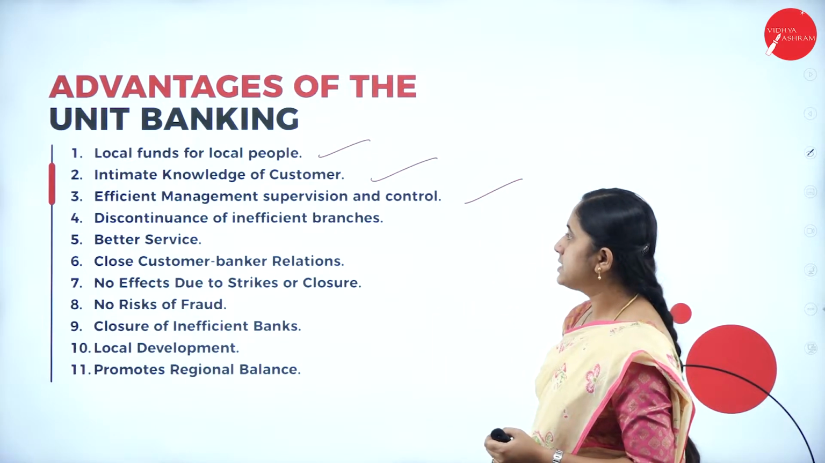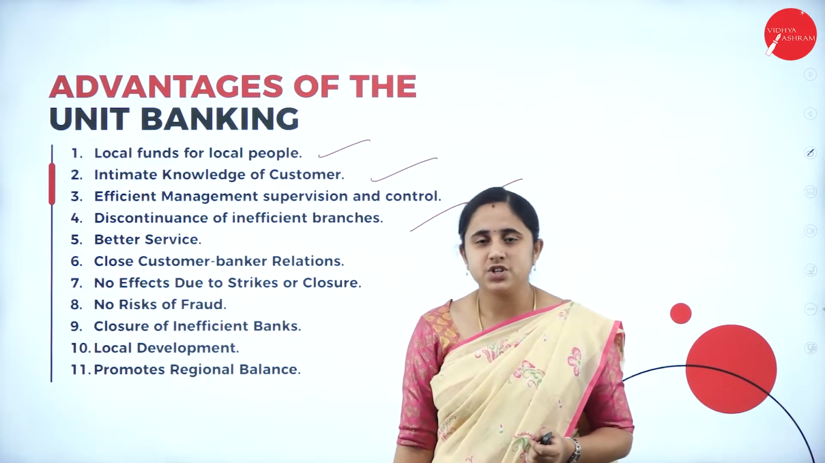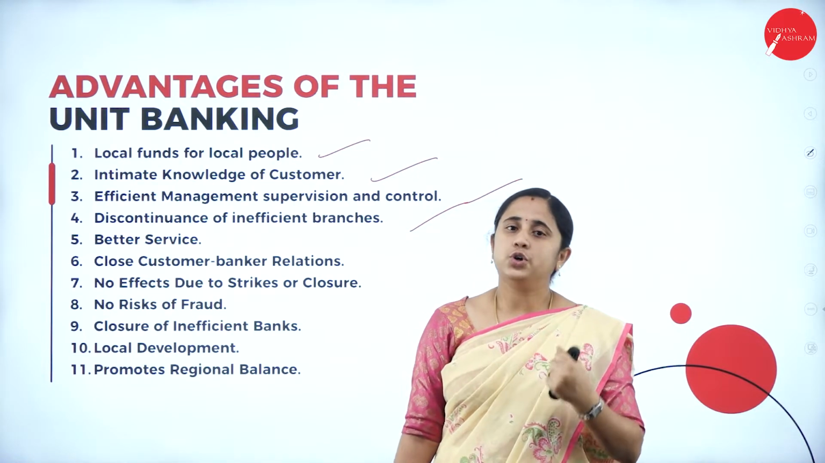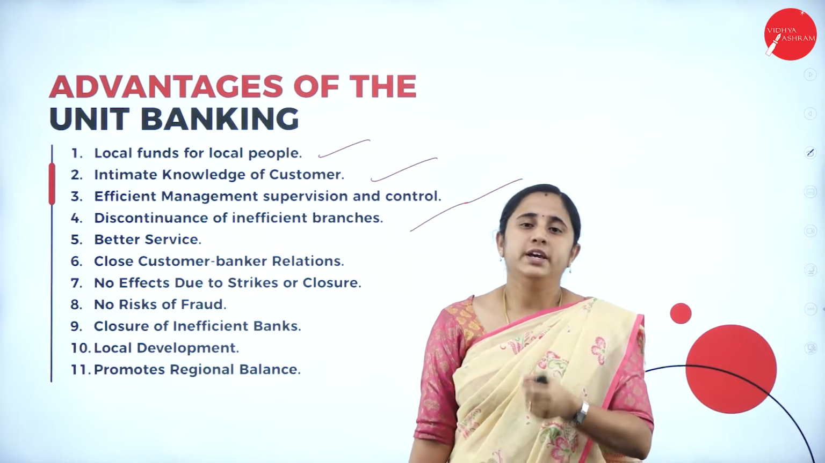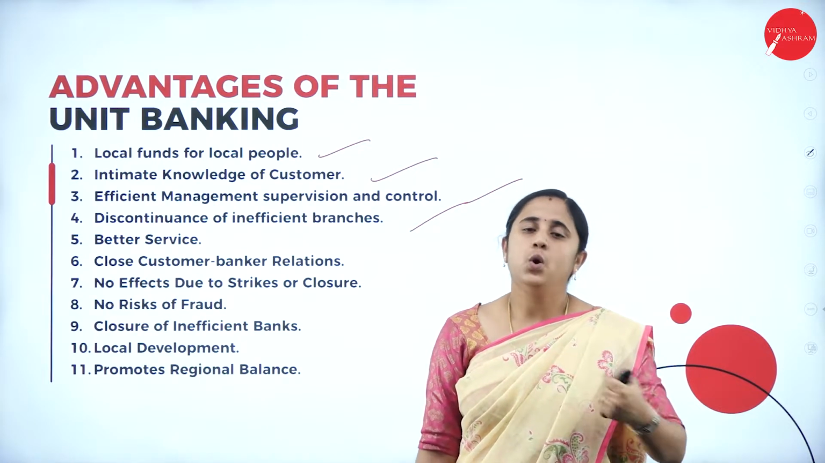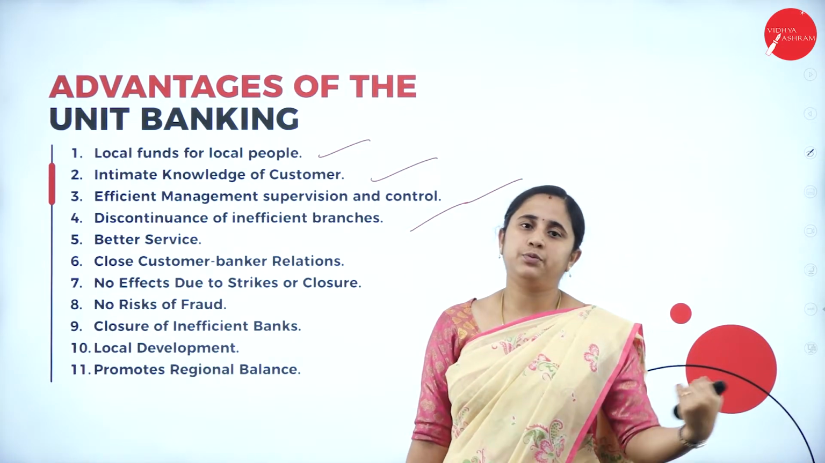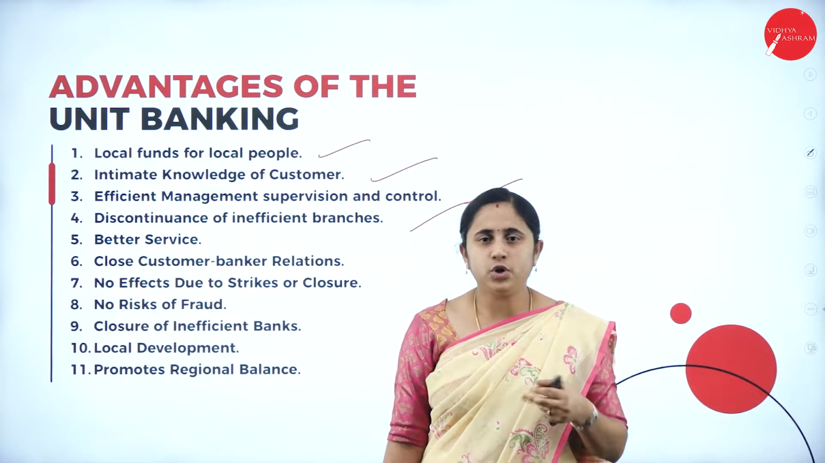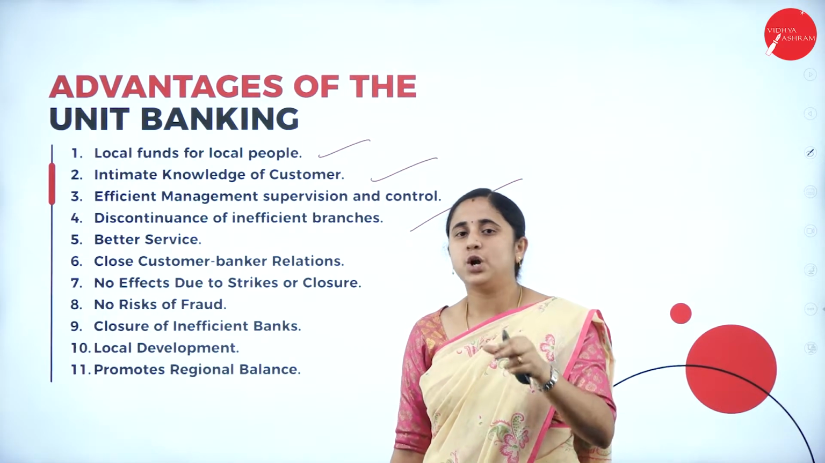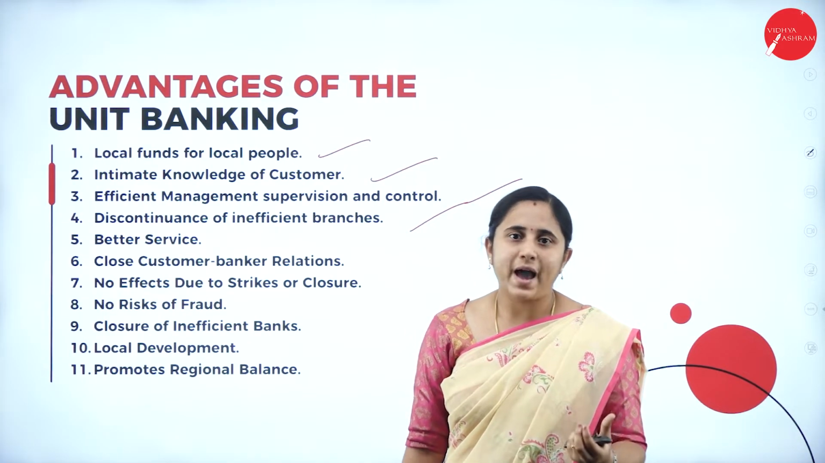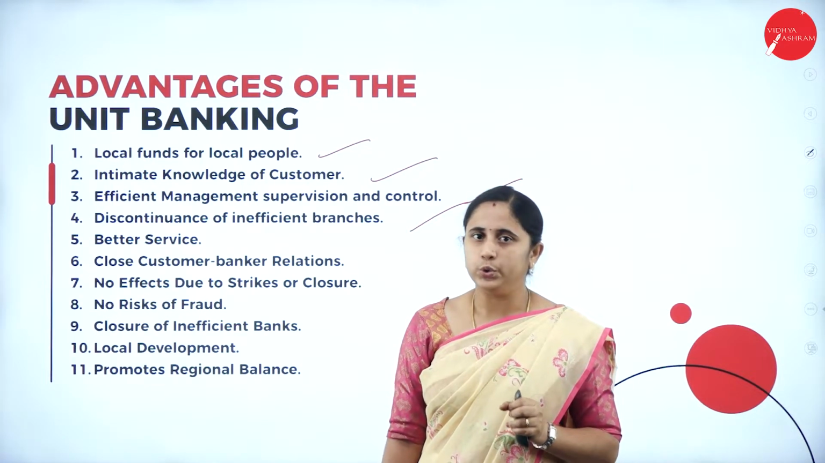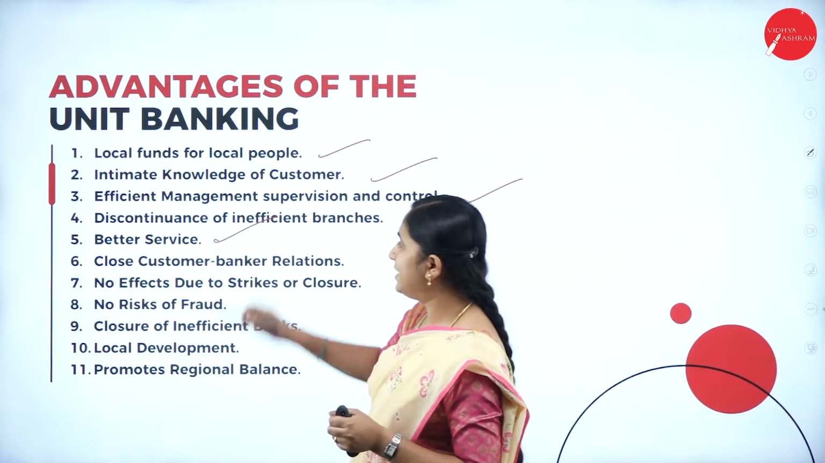Next one, discontinuance of inefficient branches. Their intention is to promote the local area and local customer. If the branches are not working effectively, you can discontinue them or wind them up. So it will not affect other branches or the whole bank. It is established in one particular area, so if it is not working effectively, you can discontinue and wind up that banking activity in that particular area only.